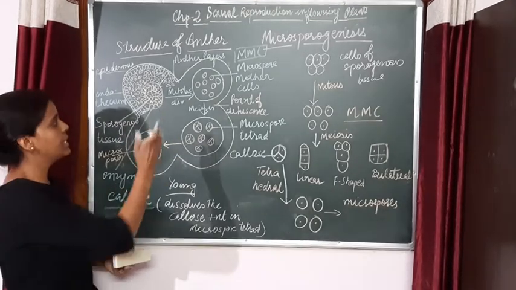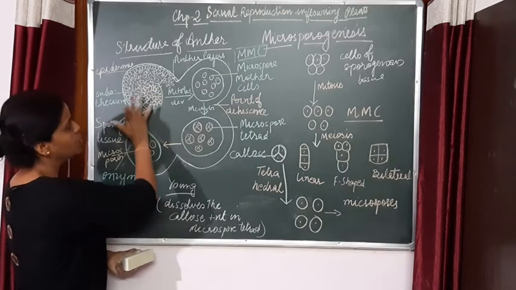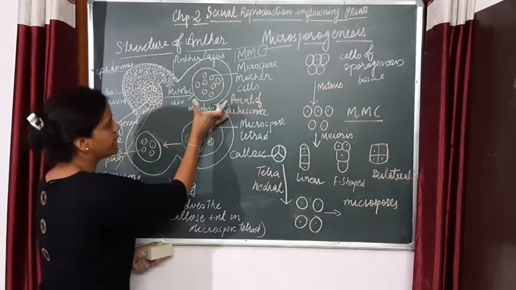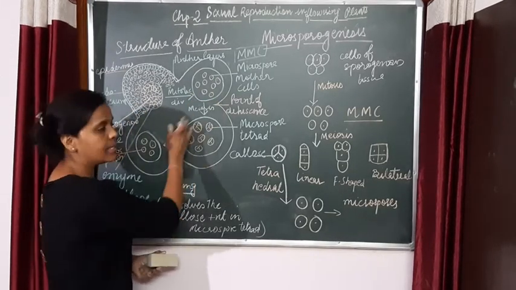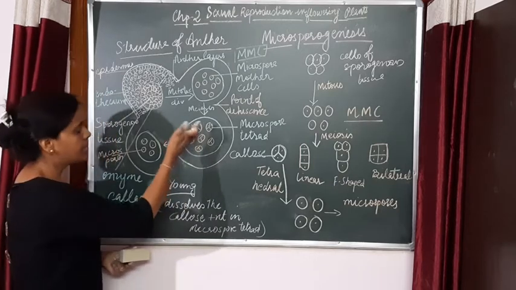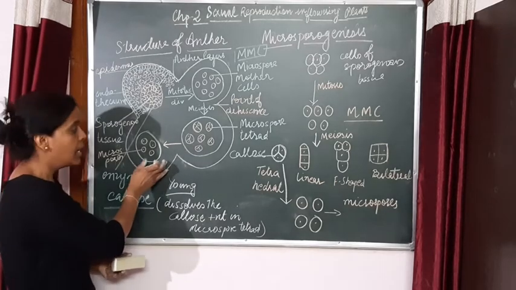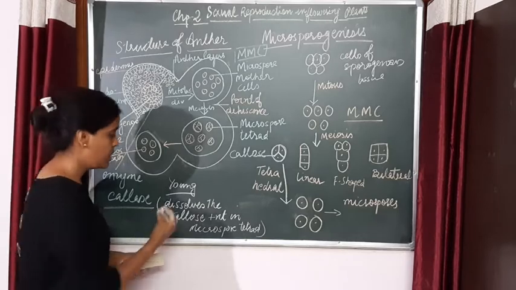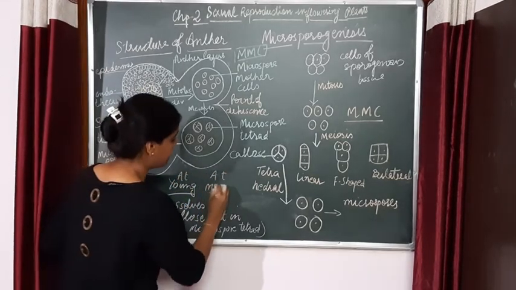At the first stage, the whole anther is going to have this phase. Then at the second stage, the whole anther is going to have this stage. At the third stage, the tetrad is formed. Then the callose is dissolved and the microspores are formed. Now what is going to happen as the anther matures, at the young stage and at maturity?